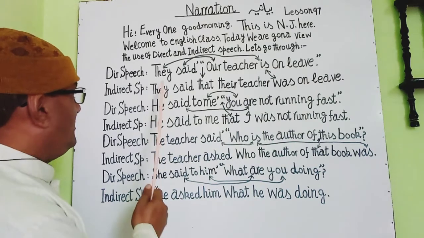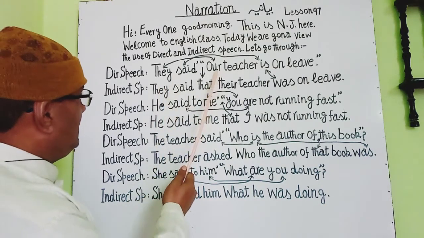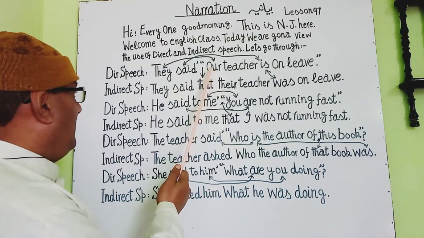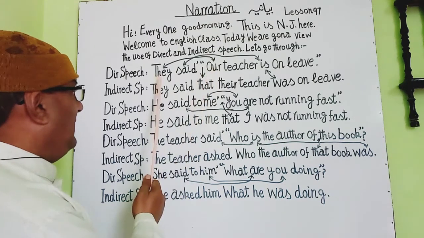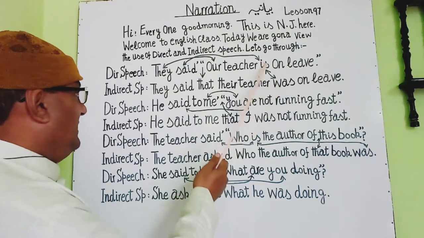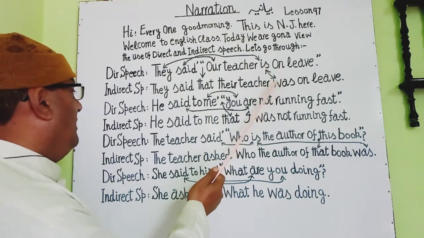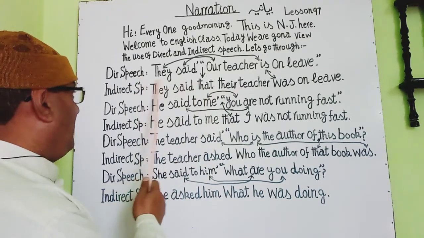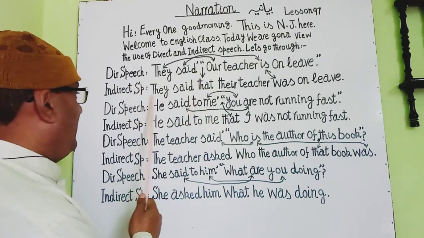Okay guys, you see two changes. First change is of pronouns. Our will be replaced by they, and is will be replaced by was. So this is the first statement of direct speech and the indirect speech.